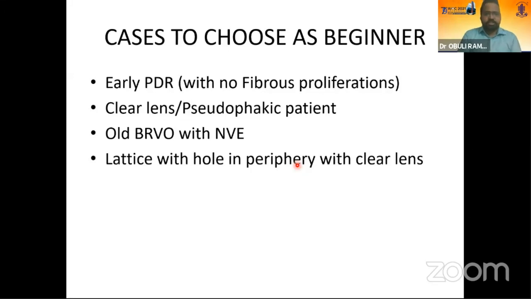The cases you should choose as a beginner: one is early PDR with no fibrous proliferation, clear lens and pseudophakic patients. In case of RVO, old RVO with NVE and no fibrous proliferation, and also lattice with a hole in the periphery with a clear lens.